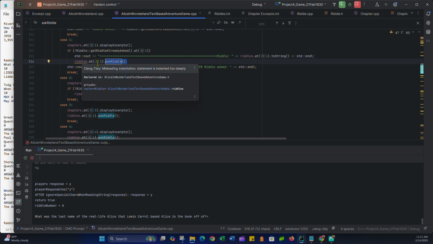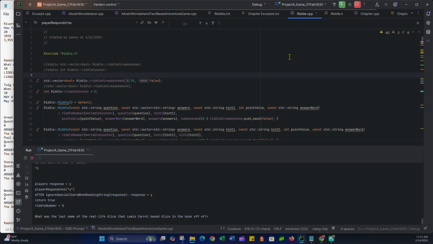Then the at method accesses whatever element within the vector, and then I call the ask riddle method on it. There was a lot of stuff happening. I'm not going to read through it. That was like a half-hour thing this morning, me painstakingly following the different methods and function calls and the helper methods, and doing a lot of printout statements to find out what was wrong.